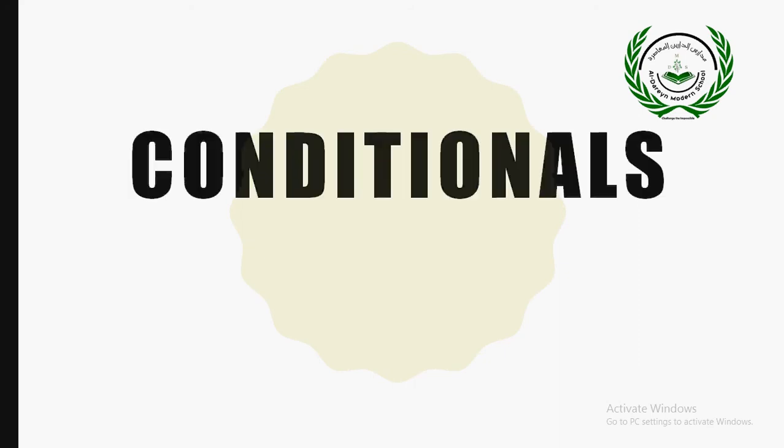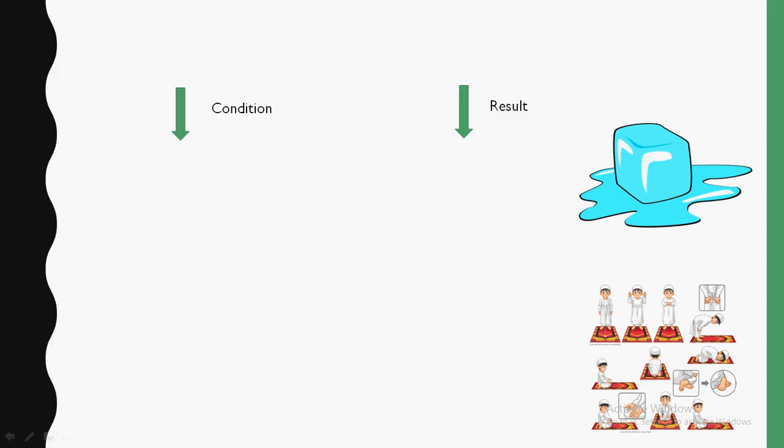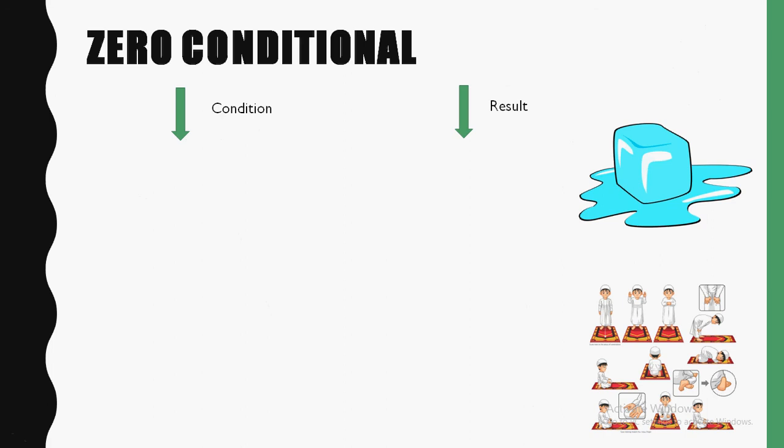Today we're going to be learning about the conditionals. We're going to learn about the zero conditional, the first conditional, the second, and the third conditional. The zero conditional, I'll give you an explanation of what a conditional is first.